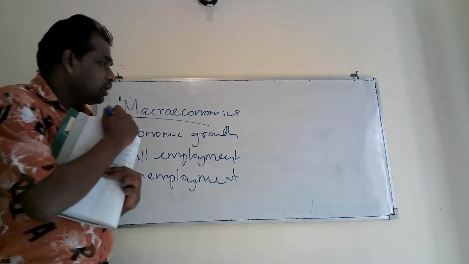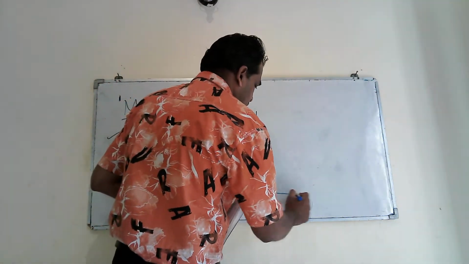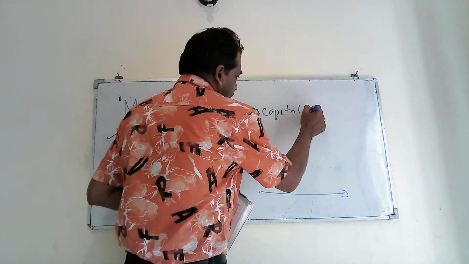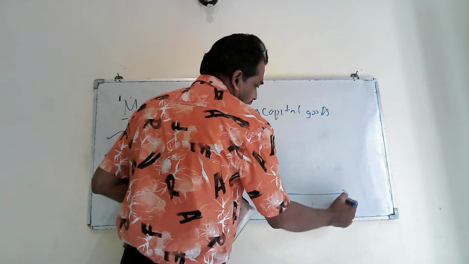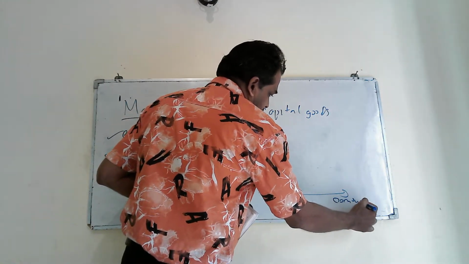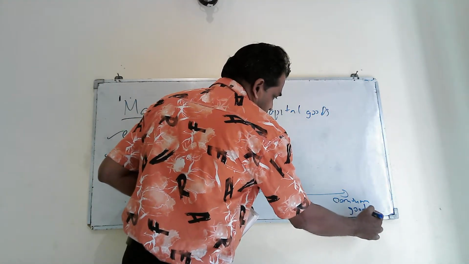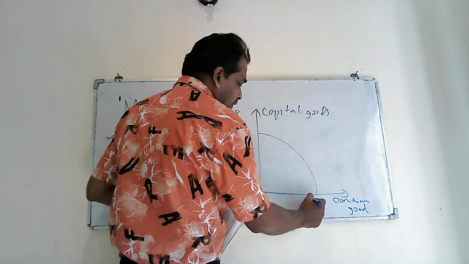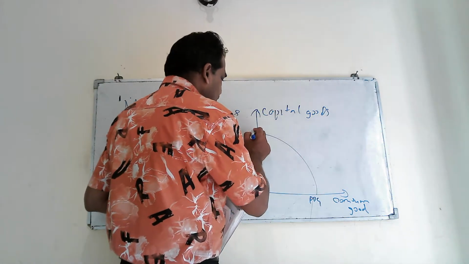Then, if you take capital goods and consumer goods here, this is your existing PPC, PPC 1.